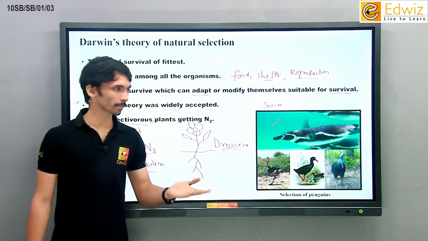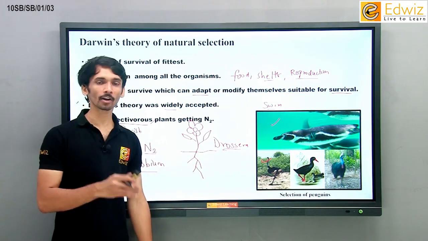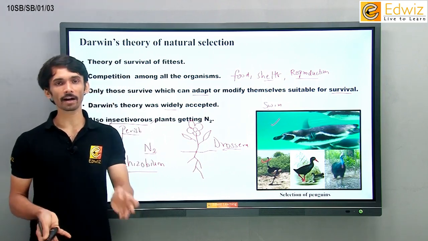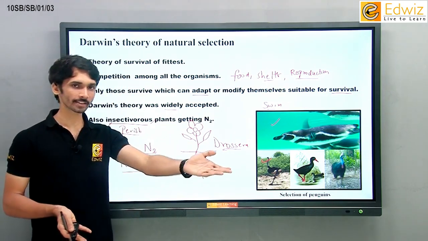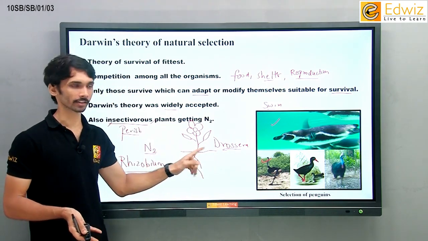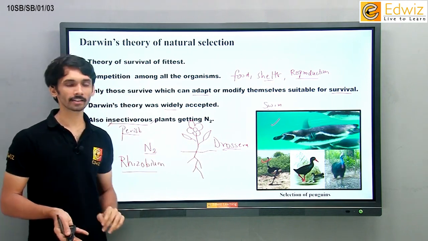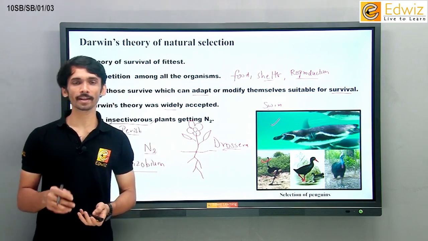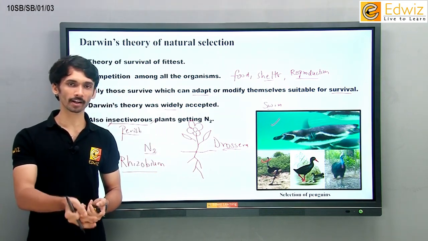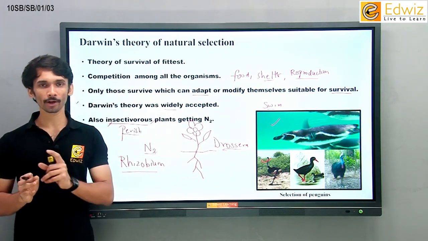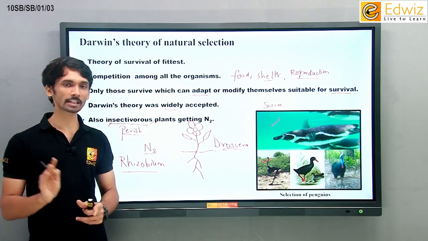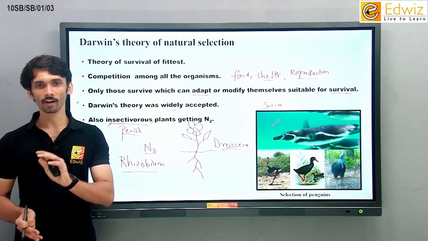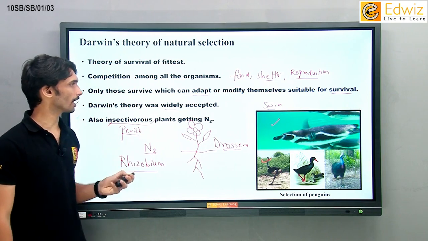The plant eats insects, which means the plant has modified itself. If someone cannot modify itself, that plant will die. If someone is modifying itself, that plant will survive on the earth. That's what was told by Darwin's theory of natural selection. He always says that every organism on the earth is basically adapted to its particular condition, and if it is adapted to a particular condition, it can survive. If someone fails to adapt, that organism will die. Okay, that's about Darwin's theory.